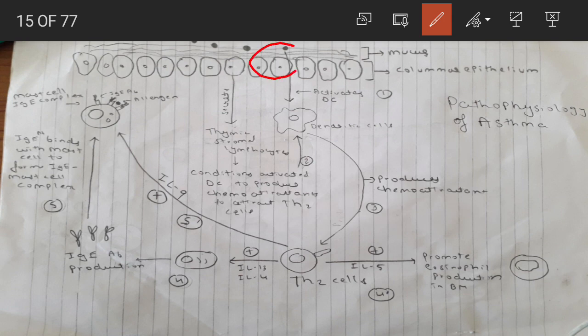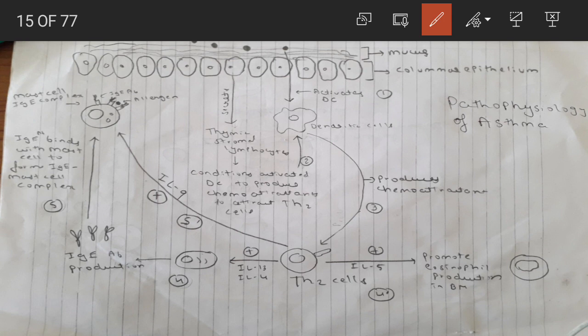Here the allergens will come in contact with dendritic cells. These cells will start engulfing allergens, so that means allergens are activating dendritic cells. Along with this, the pseudostratified columnar epithelia will secrete thymic stromal lymphopoietin. What is the function of this thymic stromal lymphopoietin?